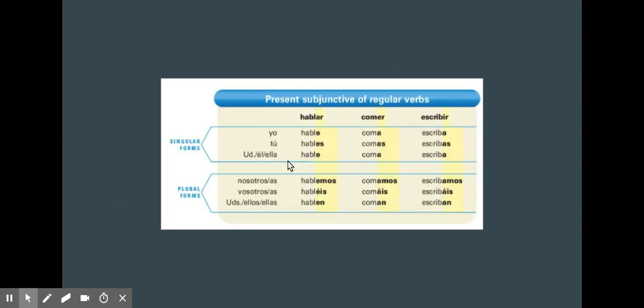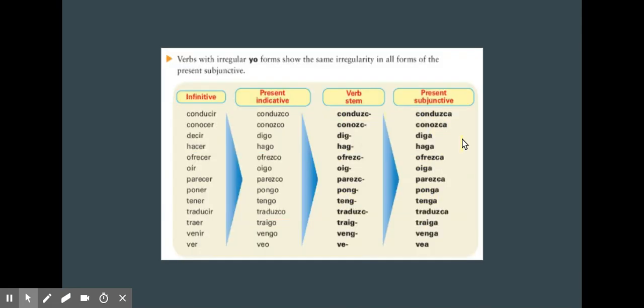You can see some examples here. Hablar, take off the AR, since it's an AR verb. If you want to conjugate it to the yo form in the present subjunctive, it would be yo hable, tú hables, usted hable, nosotros hablemos. And likewise with comer and escribir, they both have the exact same endings for ER and IR verbs. So coma, comas, coma, escriba, escribas, escriba, and so forth.